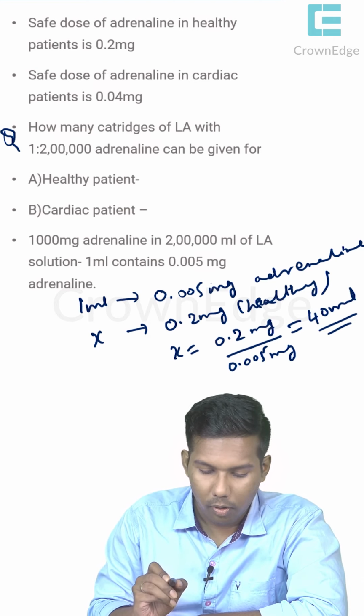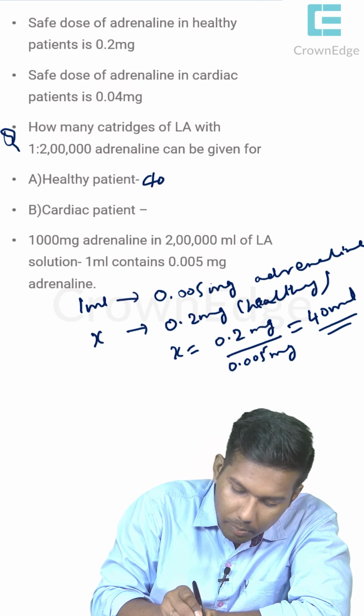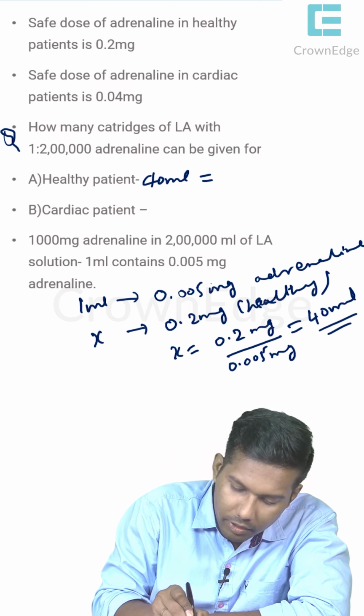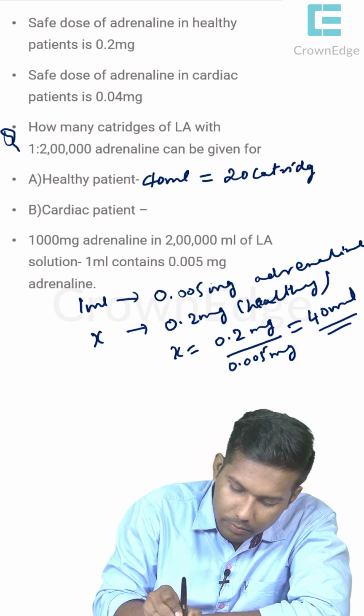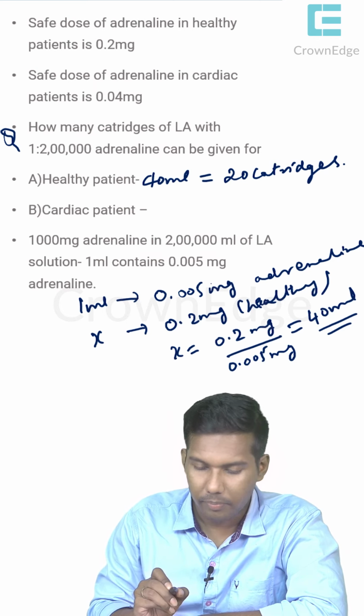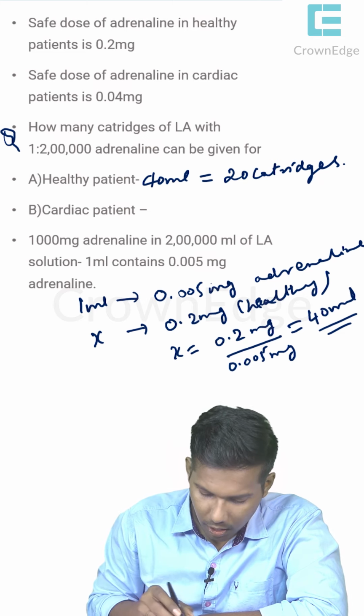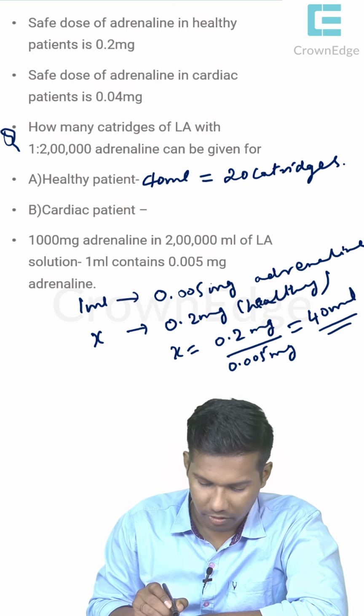So what is 40 ml equal to? So if in a healthy patient 40 ml can be given, that is equal to 20 cartridges maximum. Okay. In the same way, I will be discussing a cardiac patient now.